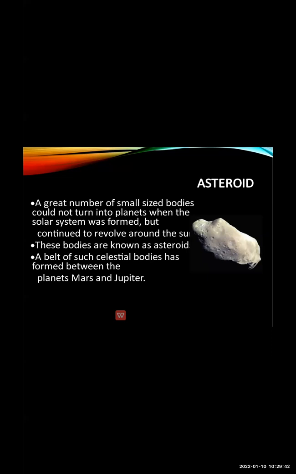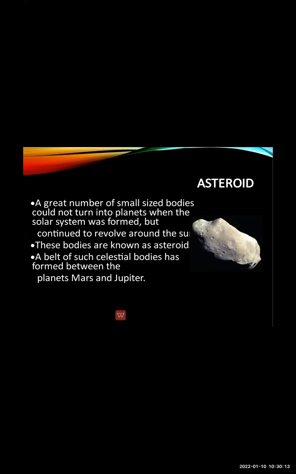So these celestial bodies which revolve around the sun are known as asteroids. Now, the belt of such celestial bodies is formed between the planets Mars and Jupiter. So you can see the belts of celestial bodies between Mars and Jupiter, in the distance between Jupiter and Mars.